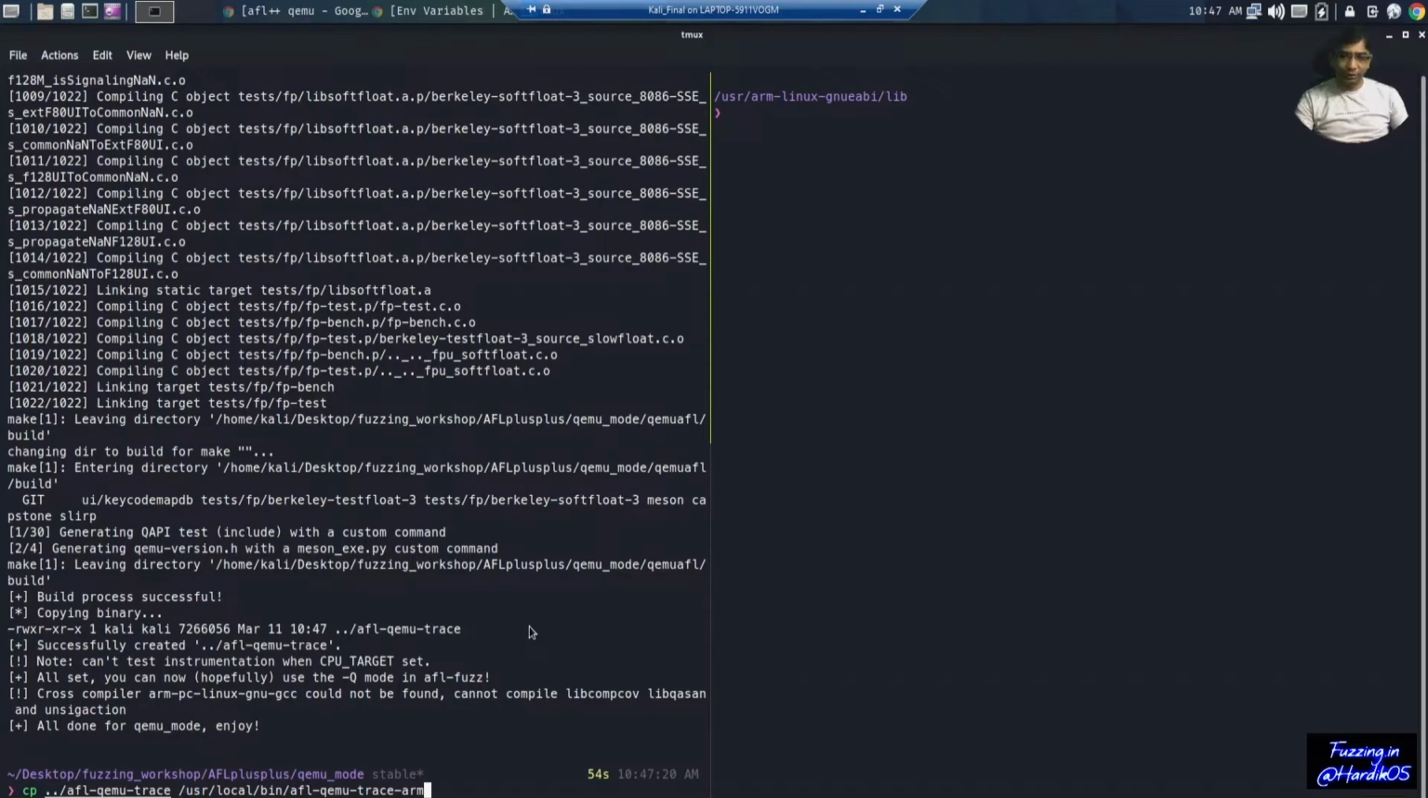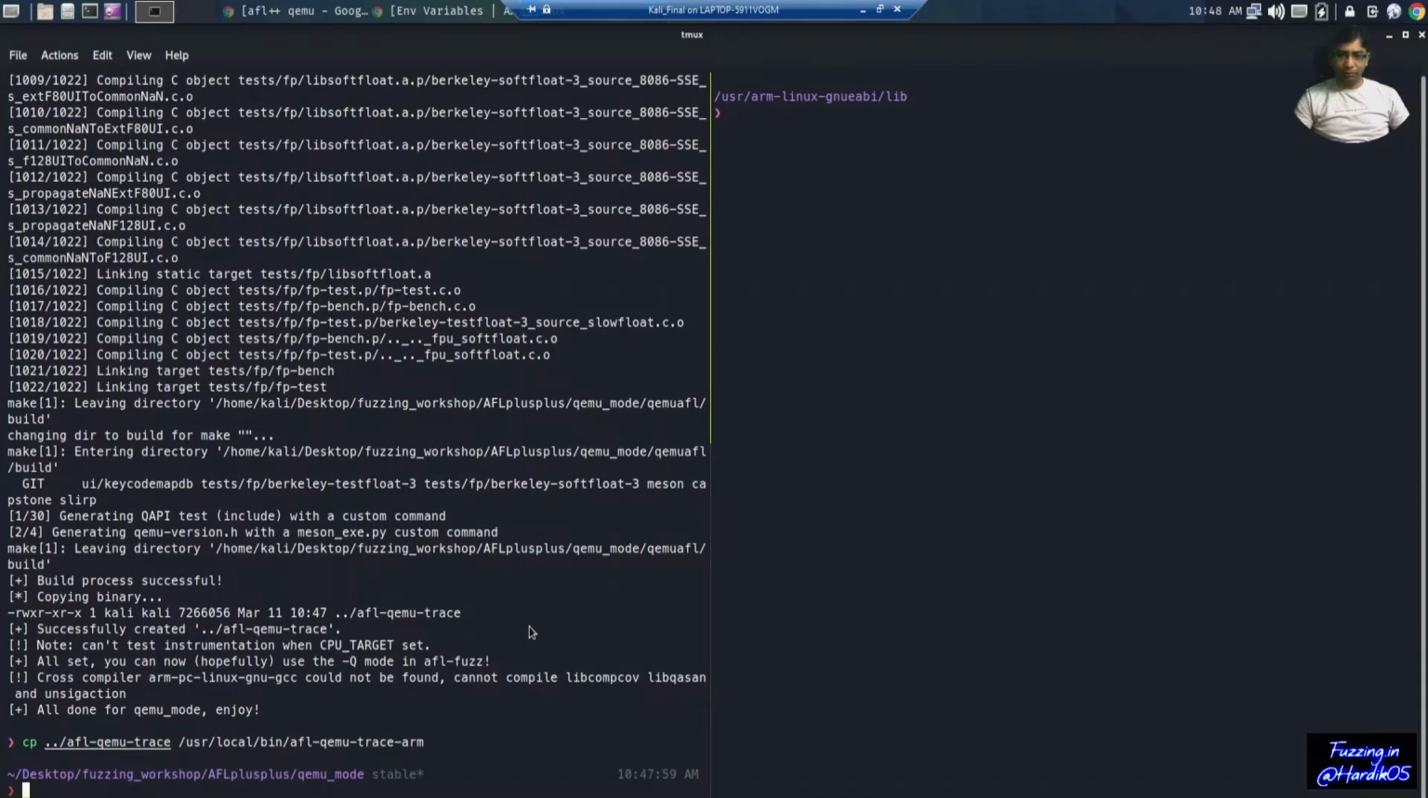So this is a modified version of Qemu which is specifically used to run ARM based binary. So we'll simply copy that, and with that we will now see how we can run our program first on the Linux based system, and then we will see how we can fuzz it.